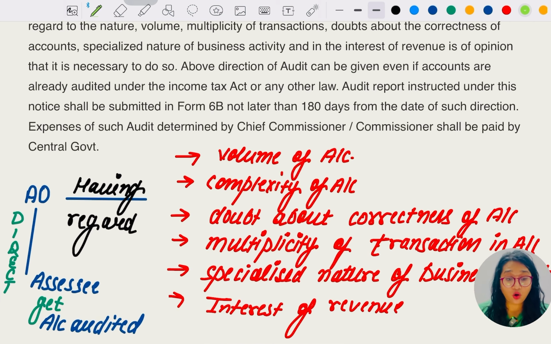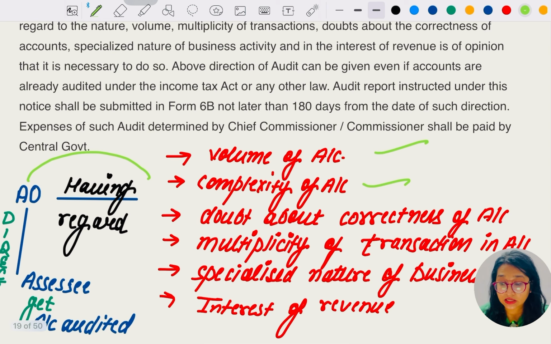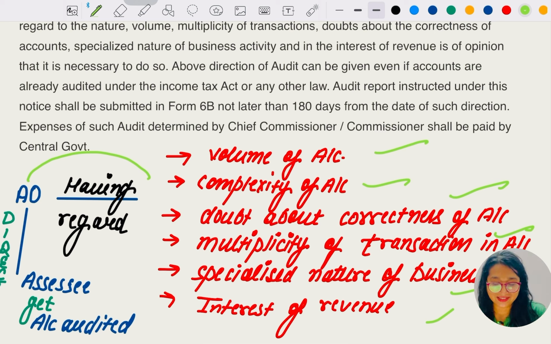The assessing officer, having regard to the volume of accounts, complexity of accounts, doubt about the correctness of the accounts, multiplicity of transactions in the account, specialized nature of business of the account, or interest of revenue, which is definitely the interest of revenue for the income tax, right?